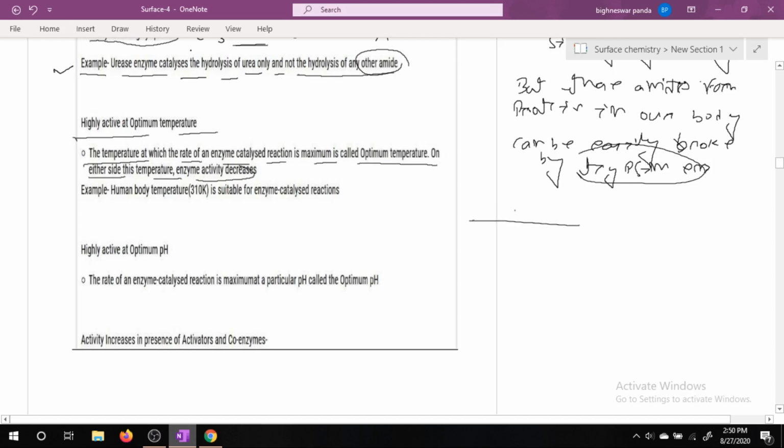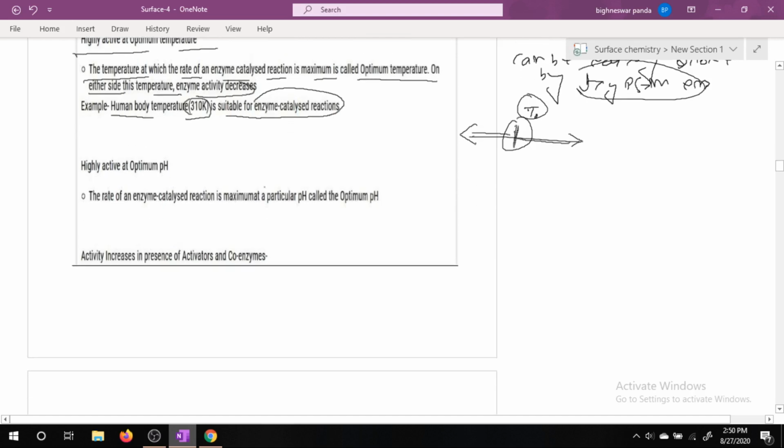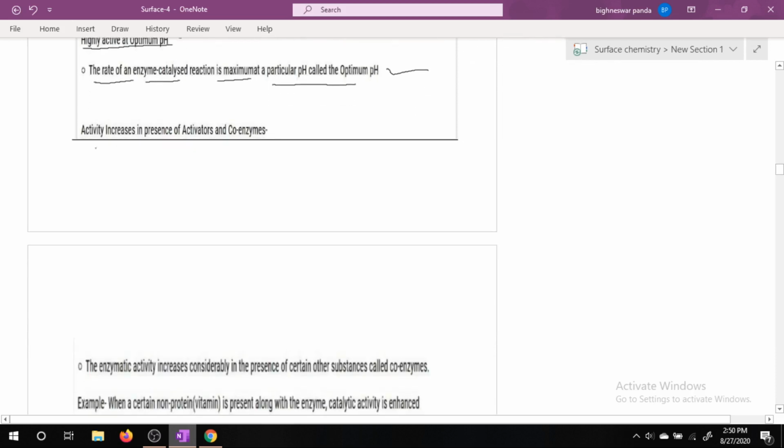That means if this is the optimum temperature, and I move to this side or this side, the activity of the enzyme decreases. For example, human body temperature, 310 K, is suitable for enzyme catalyzed reactions. Similarly, enzymes are highly active at optimum pH. The pH at which the rate of an enzyme catalyzed reaction is maximum is called the optimum pH. Activity also increases in the presence of activators and coenzymes.